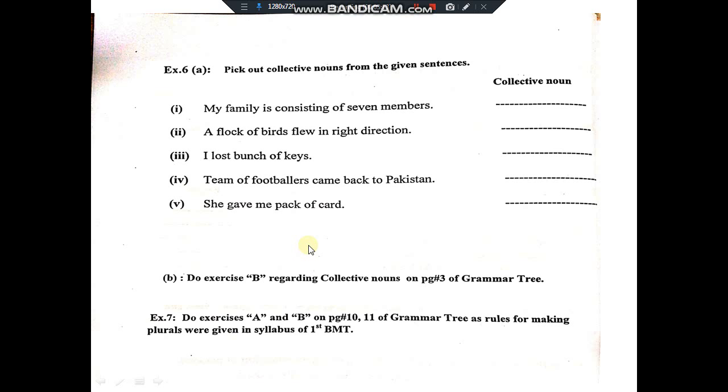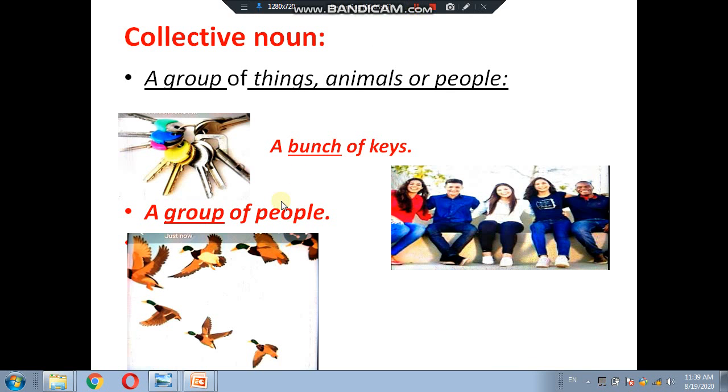Look at this picture. There are 1, 2, 3, 4, 5, 6, 7 birds. So we say a flock of birds. There is no written 'a flock of birds', but you know the examples are given in your grammar tree and your booklet. A flock of birds means flock is a collective noun. Just like a team of players. Players की बहुत से प्लेयर्स हों इकट्ठा, उनको बोलेंगे टीम. सो टीम इज अ कलेक्टिव नाउन. बंच, ग्रुप, फ्लॉक एंड टीम, these are collective nouns.